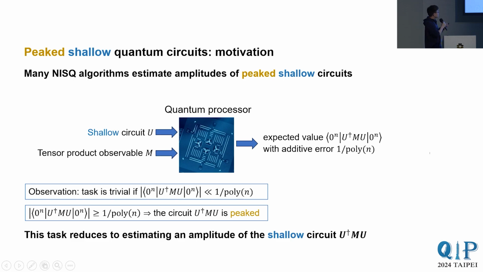However, if this value is at least 1 over poly n, then the circuit U dagger mu is peaked, according to our definition of peakedness. U dagger mu is still shallow because U is shallow, and the depth of U dagger mu is at most double the depth of U. So for this task, this task reduces to estimating the 0,0 amplitude of the shallow circuit U dagger mu, and it is non-trivial if and only if U dagger mu is peaked.